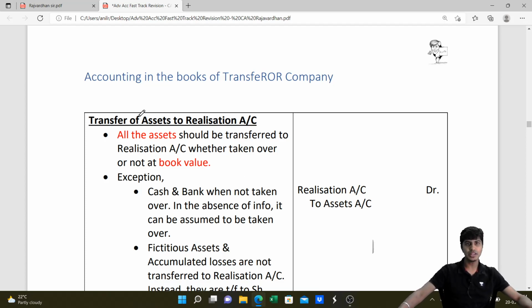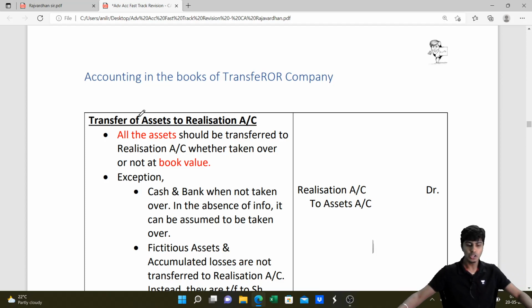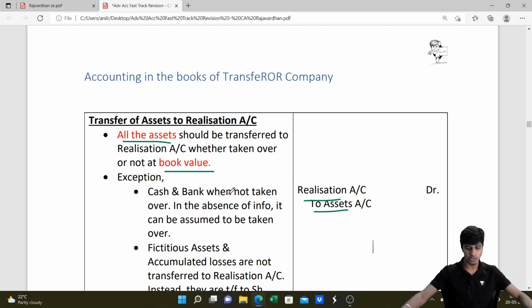In the books of transferor, the company which is getting closed, what we should do first is transfer all the assets, whether taken over or not, at book value. If the assets are taken over by transferee, good. If not, the transferor is still getting liquidated, so you would have to sell those assets or settle those liabilities. So all the assets will be transferred to the realization account at book value. Assets have a debit balance, so we credit the assets and debit realization account. The journal entry is realization account debit to assets account.